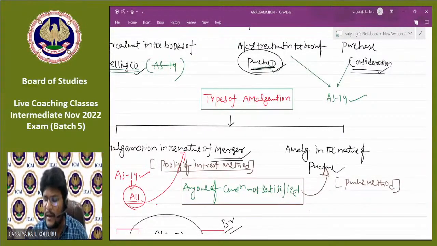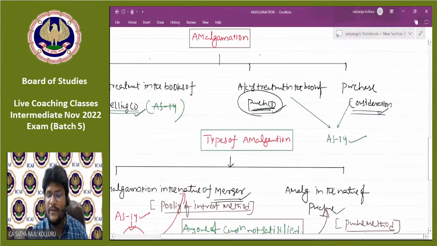Sir, what is happening in the case of the purchase method? What is happening in the case of the pooling of interest method? How do they differ, the purchase method and the pooling of interest method? All such discussion will be there in the books of the purchasing company.